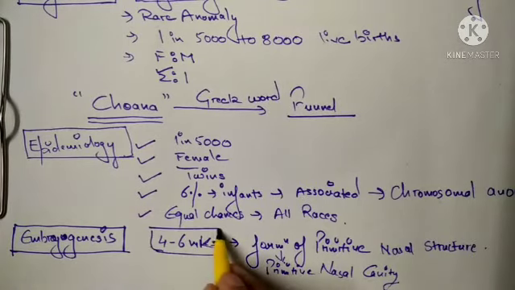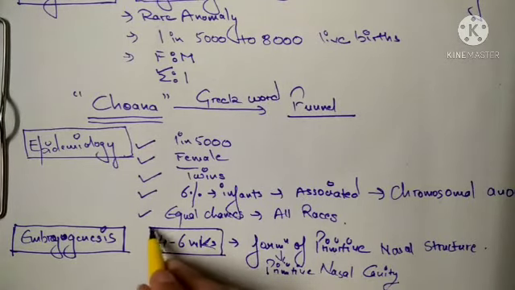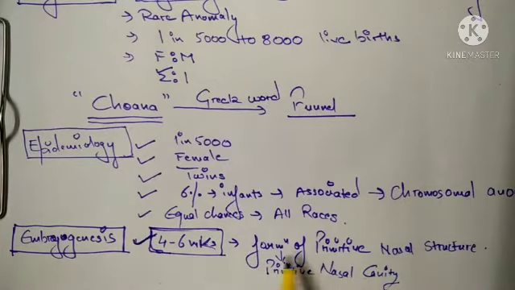So basically we should know at how many weeks this problem can arise. The formation is there at 4 to 6 weeks of gestation. The primitive nasal cavity is formed and the choana is formed. So in these 4 to 6 weeks of gestation, we can see this problem arises in a fetus. Okay. Now let us just see the,